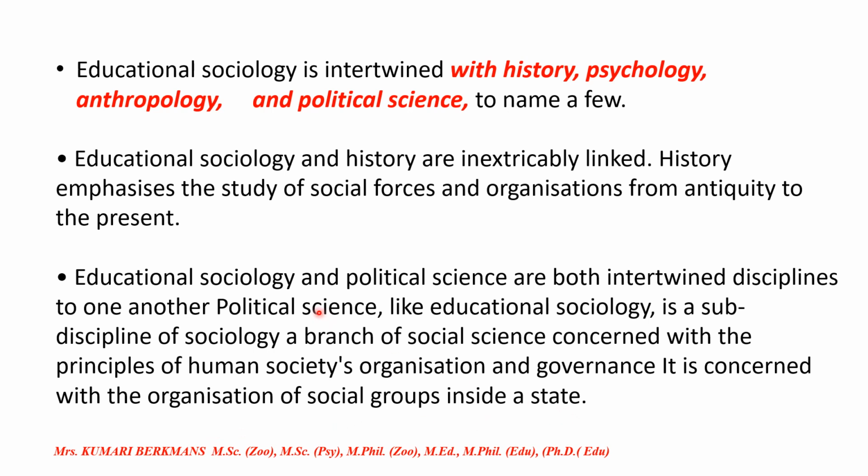This education sociology is very important as it is combined with so many subjects like political science, and these two are very important. Why? Because in future, human society's organization and governance, the organization of social groups inside a state, is very important.